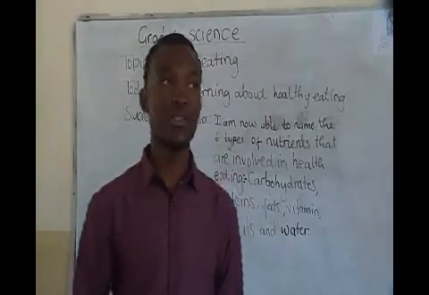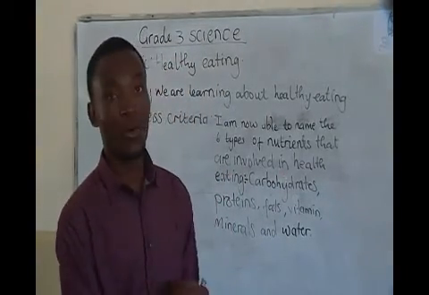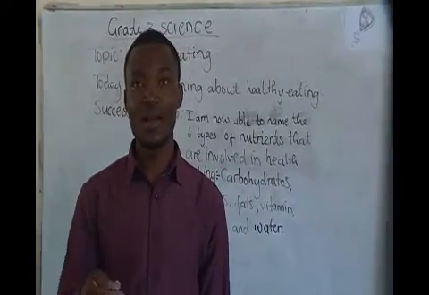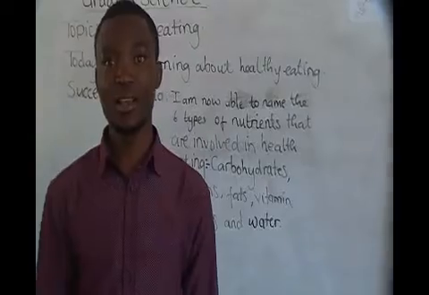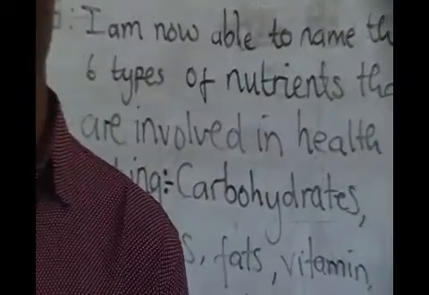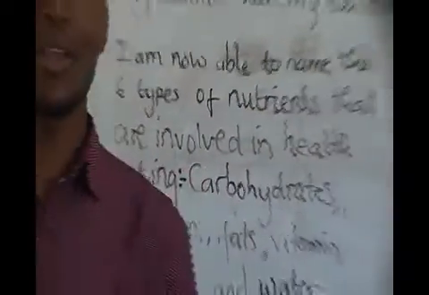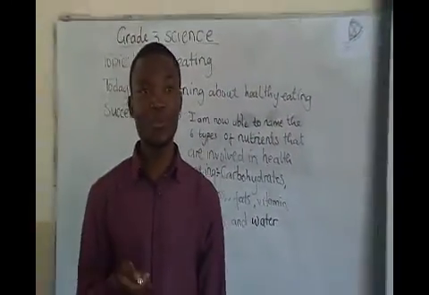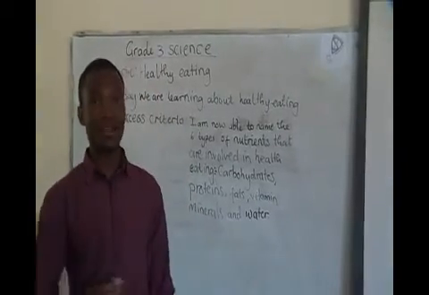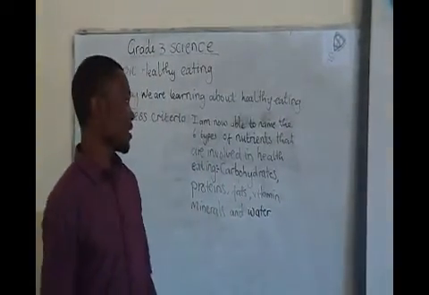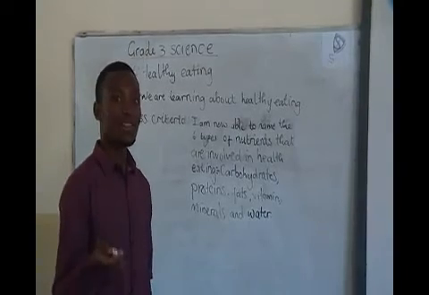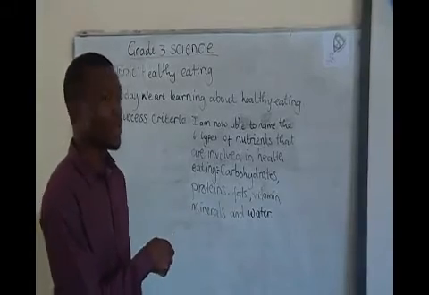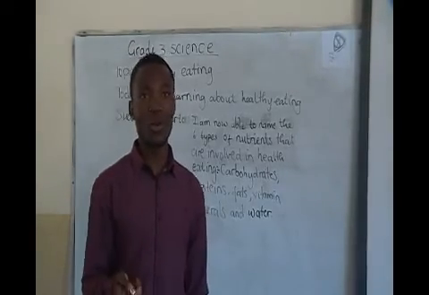Okay, so first thing first is the carbohydrates. What are carbohydrates and where do we get the carbohydrates from? These carbohydrates are just sweet foods that we eat every day, okay? In the food that you ate, for example, a cake. In a cake, there is a lot of sweet, okay? In that cake, there should be this type of nutrient, as well as the sweet potato. The sweet potato also contains carbohydrates, and you can tell from the name itself, sweet potato, okay? So you should be able to say, this food that I'm eating, they are carbohydrates, or they are proteins, or they are fats, or vitamins, as well as minerals, and so on, okay?